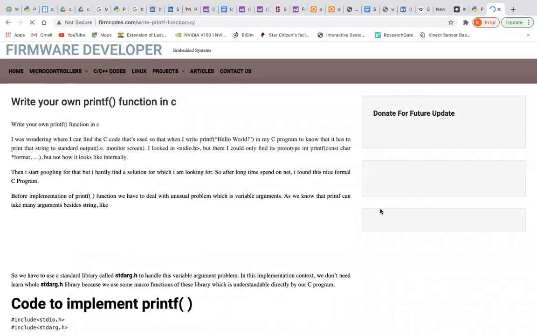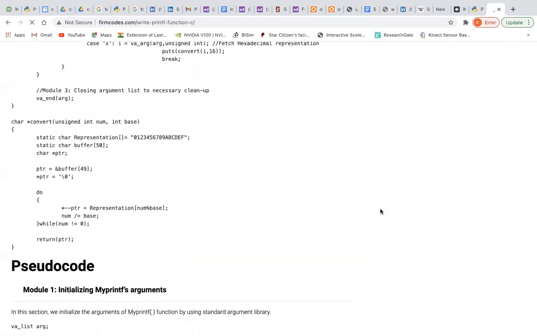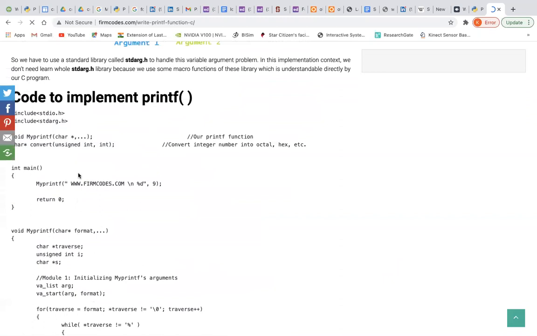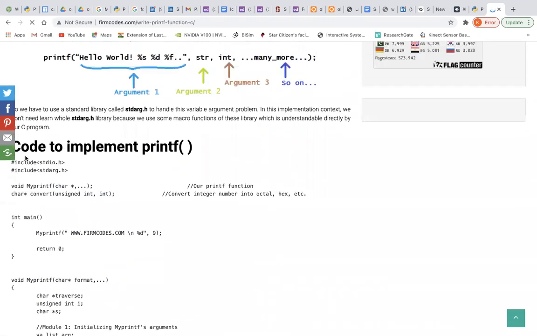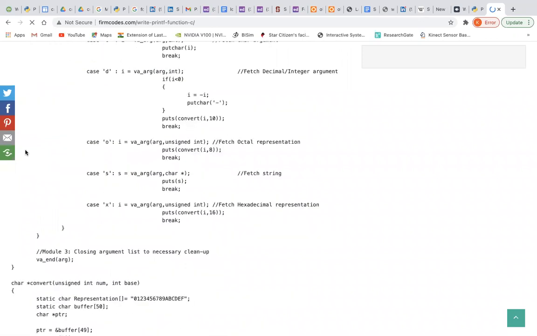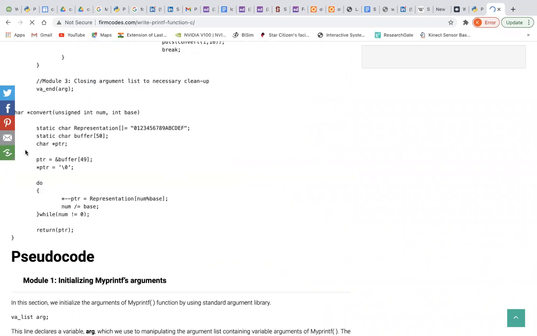I think this many lines of code are there for your own printf function. You can see here, if you write your own code for printf, it can be written in C itself.